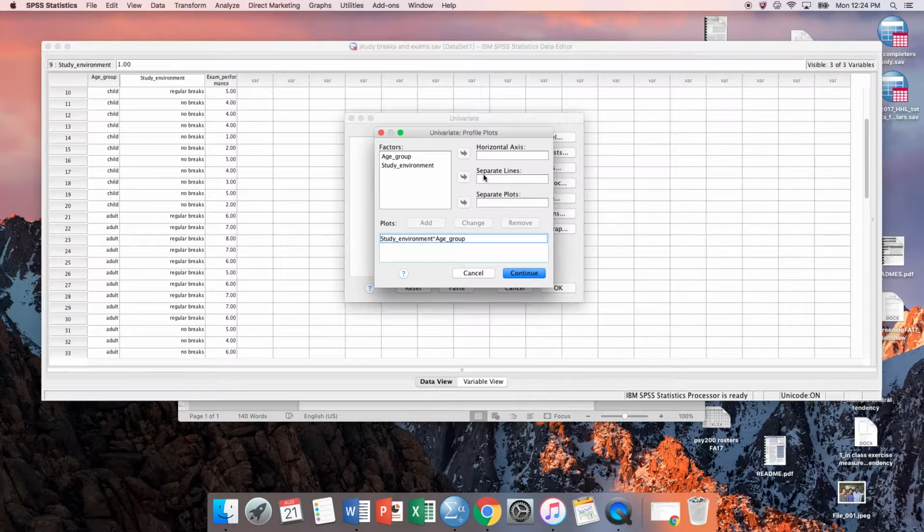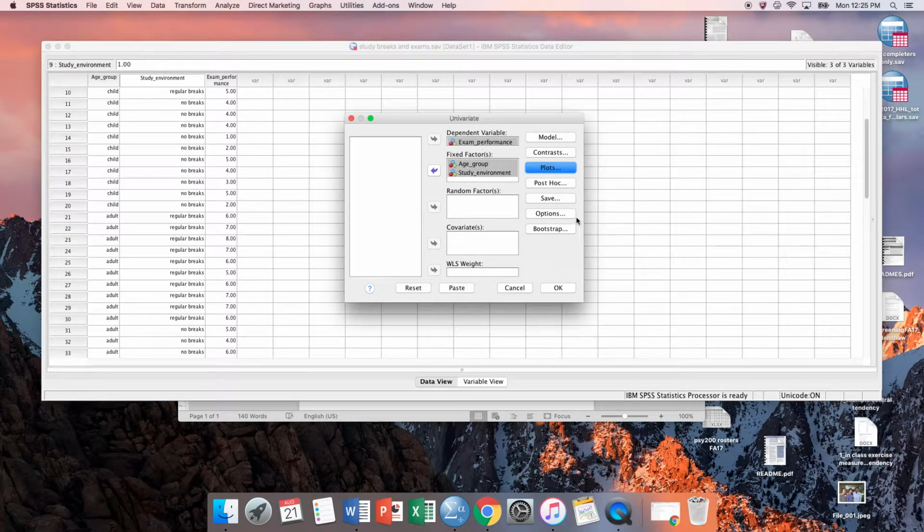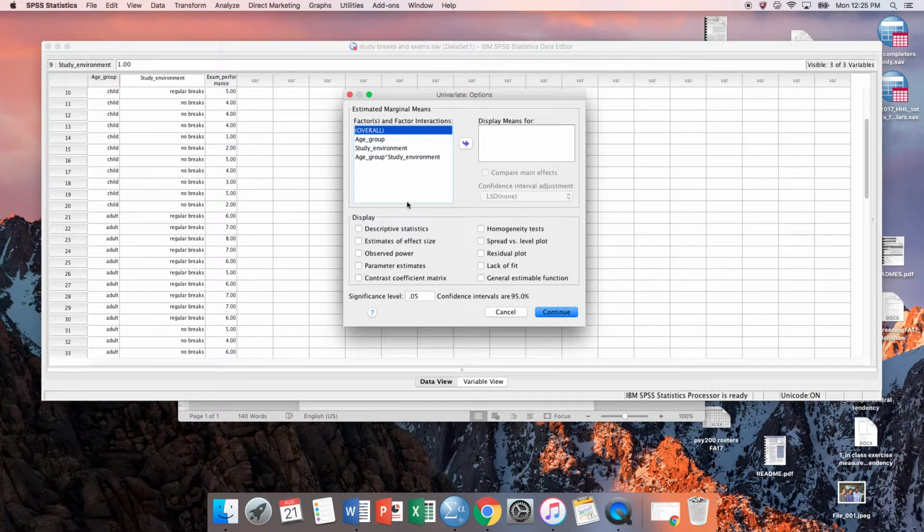But what this will mean is that we have different colored lines here to represent one variable, and the 2 levels of the other variable are going to be represented on the x-axis. Okay, now under options, I'd like to display the means for all of these combinations because that will help me understand how to interpret the data.